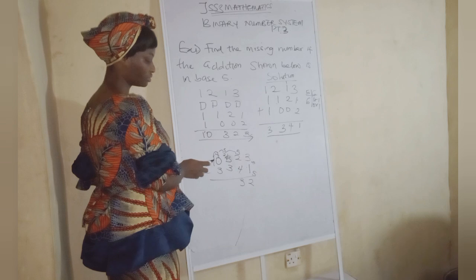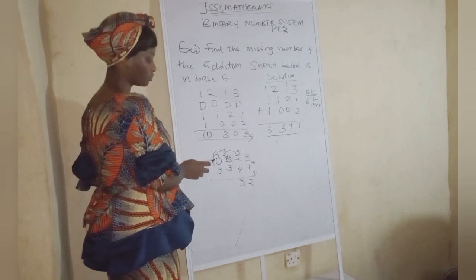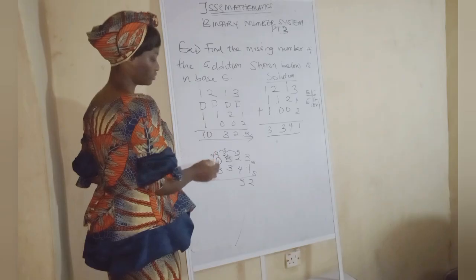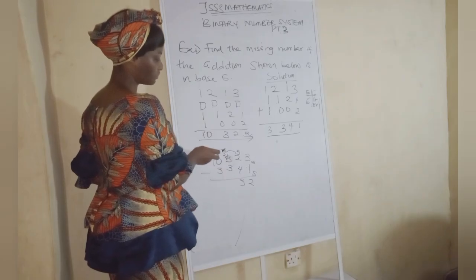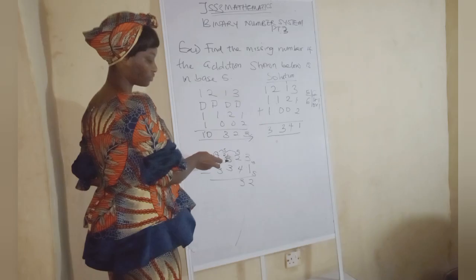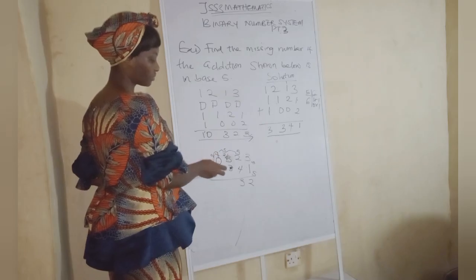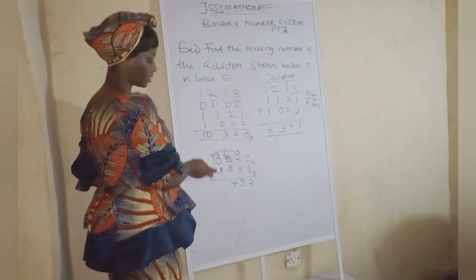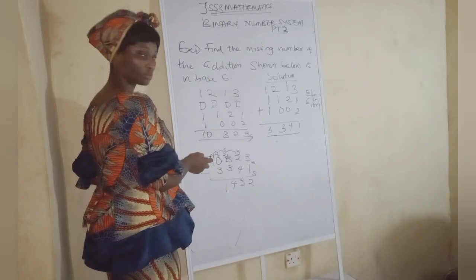You get it now, because this is 1. So this is 1. Because we borrowed from here, this one will be what? Minus 1, which is 0. So we have 5 here now. So 5 plus 2, not 3 again, because we already subtracted from here. So 5 plus 2 is 7. 7 minus 3 is 4. So we remain 4 here, right? So 4 minus 3 is what? 1. And this one remains 0.